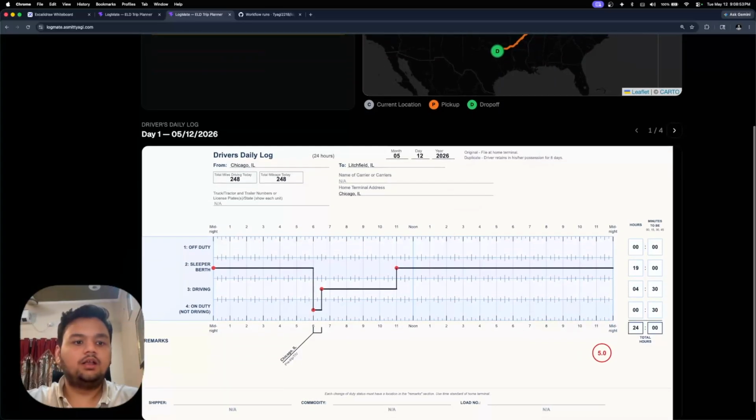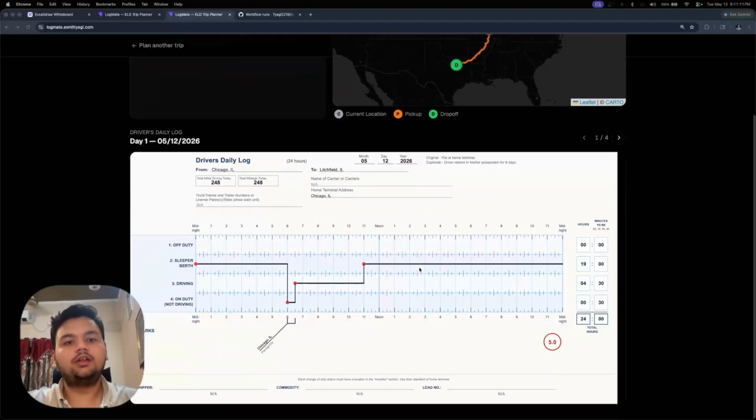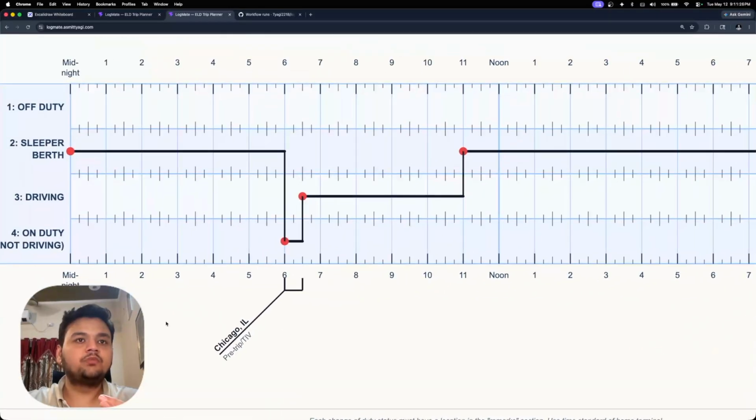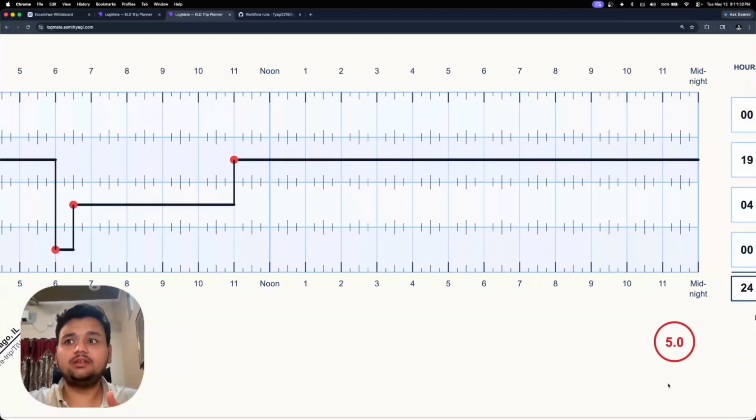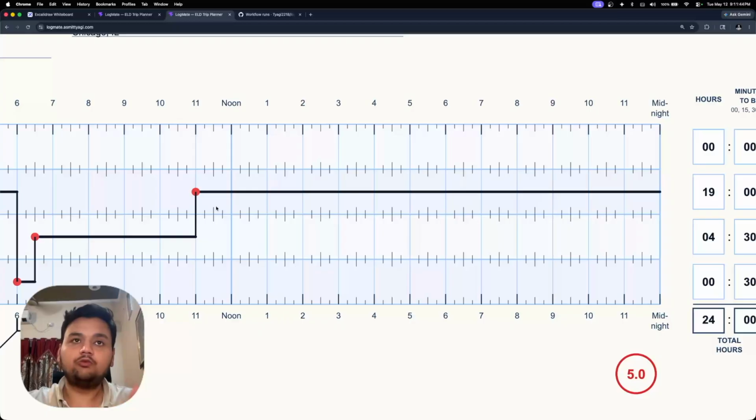We can see. But the interesting part is the generated logs. These are fully rendered as SVGs on the front end. So day one is where the cycle exhaustion actually happens. The driver starts normally with a pre-trip. Let me zoom in a bit. With a pre-trip duty time and driving. But after using the remaining cycle hours, which were 5 out of 70, since 65 were already used, the scheduler automatically forces the restart of 34 hours.